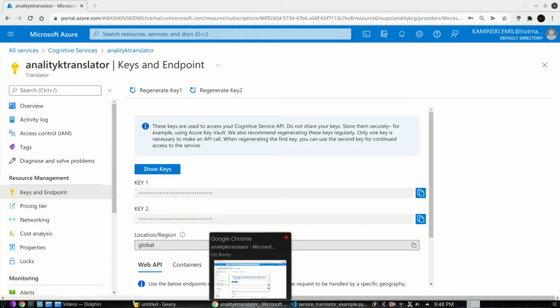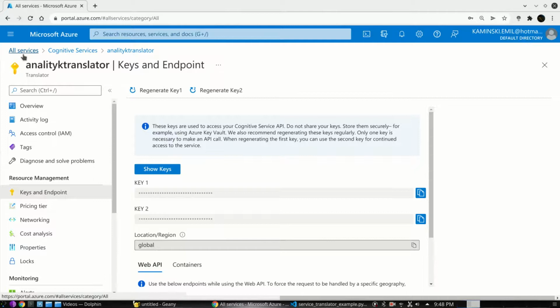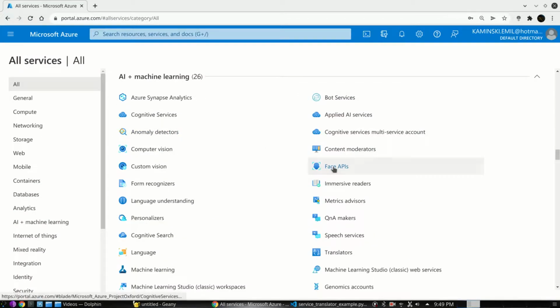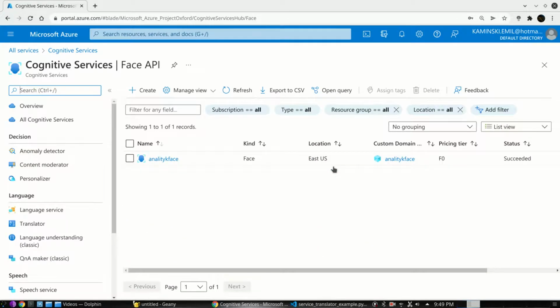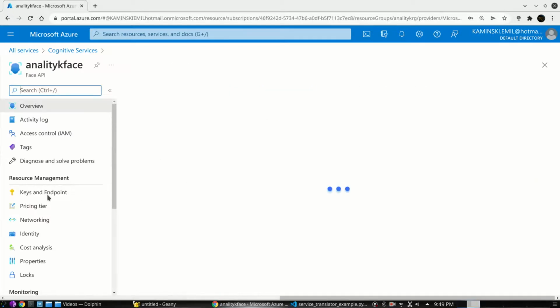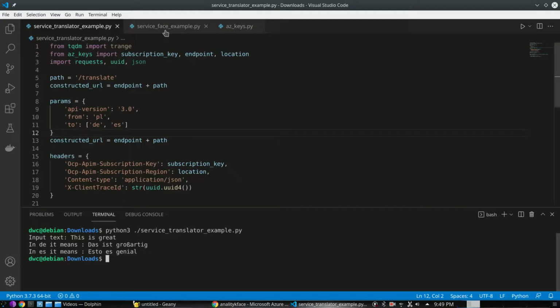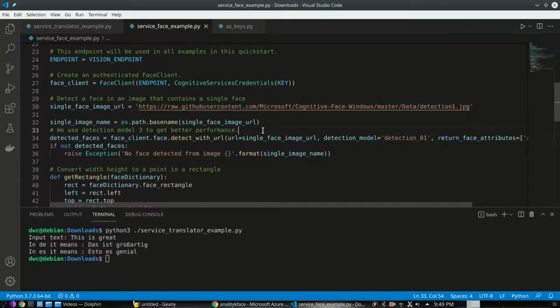The second one is more advanced, more sophisticated, Face API. The general idea is the same. You send the picture to Azure, and Azure, based on the picture of the person, can recognize the mood of the person, if the person is smiling or not, gender of the person, or age. So I did exactly the same. I have already started the service. I took the keys in exactly the same way as for the previous service, and I also of course copied the code from Azure documentation, and here is the picture which I want this service to recognize.